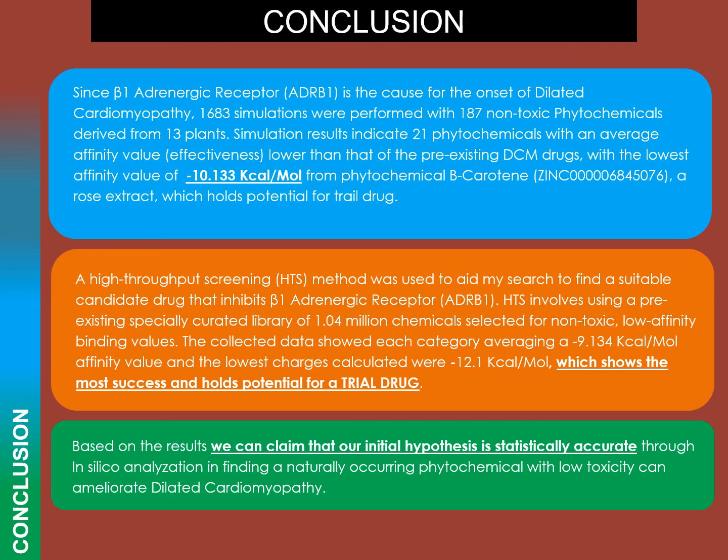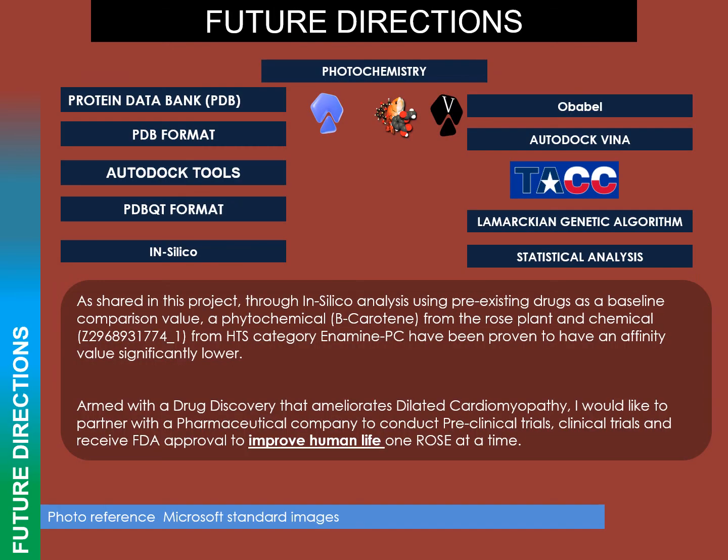In conclusion, based on the results, we can claim that our initial hypothesis is statistically accurate through in silico analysis in finding a naturally occurring phytochemical with low toxicity that can ameliorate dilated cardiomyopathy. As shared in this project, through in silico analysis using pre-existing drugs as a baseline comparison value, a phytochemical, beta-carotene, from the rose plant and a chemical, Z29689317774_1, from the HTS category have been proven to have an affinity value significantly lower.